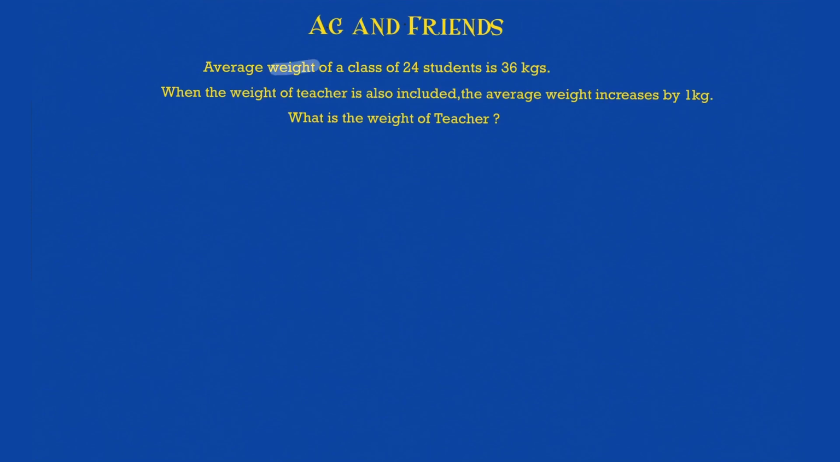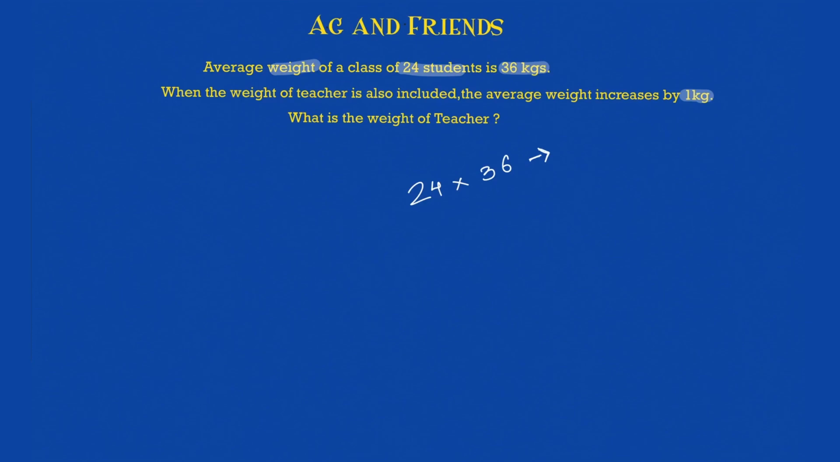Average weight of a class of 24 students is 36 kg. Sum of the weight of the class will be 24 into 36. We had seen this. When the weight of the teacher is also included, the average increases by 1 kg. What is the weight of the teacher? Now I hope you are able to visualize this. So 24 students were there. The average weight was 36 kg. So sum of the weight of all of them will be what?